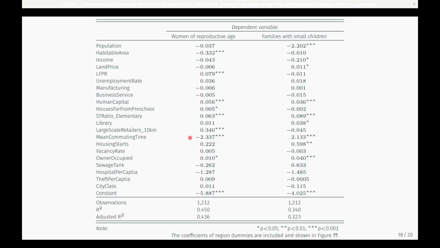Several factors were significant only for either group. For example, we examined the effect of large-scale retailers following the discussion on a consumer city. The variable had a significant positive effect only for women of reproductive age, and consumption amenities would be vital to them.